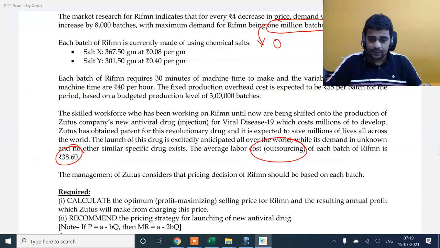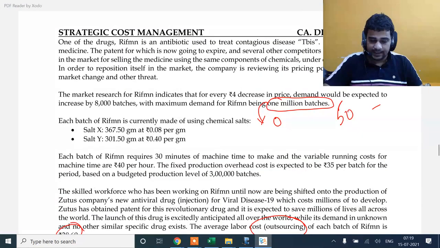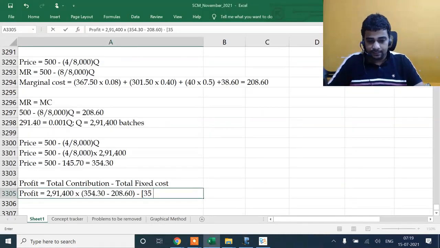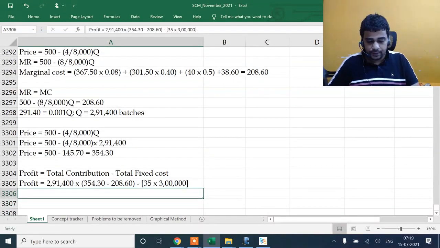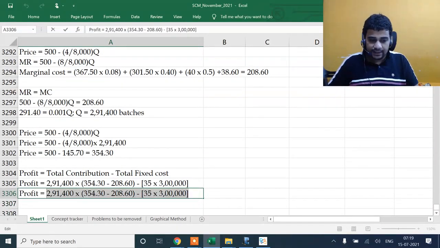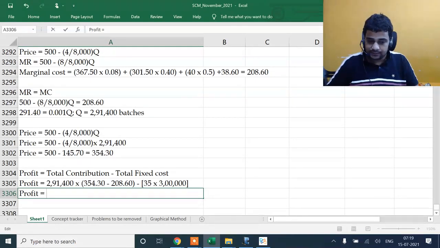Be careful, fixed cost is based on whatever capacity they are saying. This 35 was calculated by them based on 3 lakh batches. Don't make it 35 into 291,400.